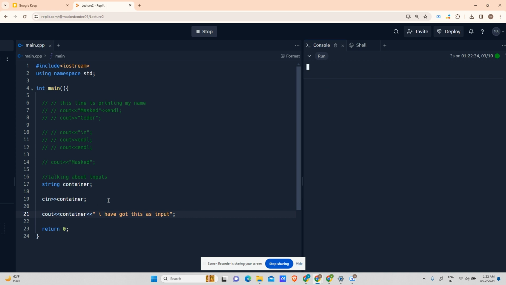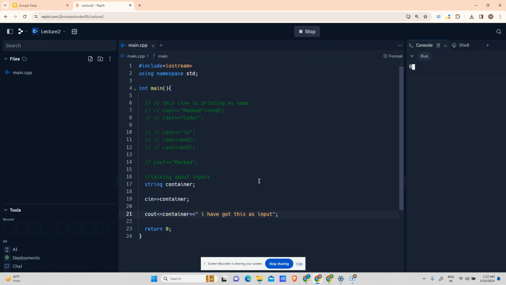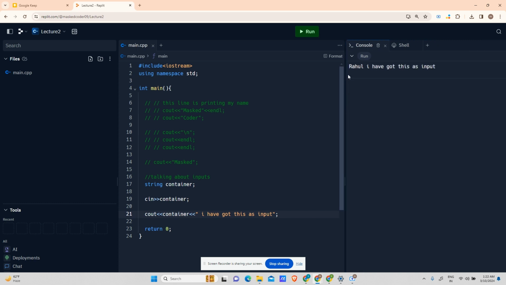Now, cin asks for a container. So suppose your name is Rahul, a very common and very beautiful name. So Rahul, enter. Oh, it says Rahul, I have got this as input. Okay, so first of all, what happened? Let me run it again for you. If I say Rahul, I have got this as input. This Rahul is an input taken by cin and put into the container. So my container actually gets Rahul, and cout uses that container to output Rahul, which is this one. And then the next line, I have got this as input.